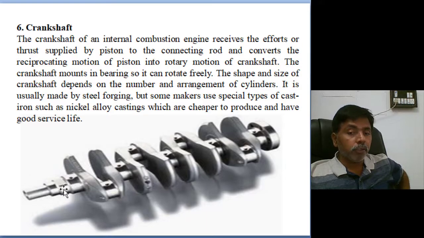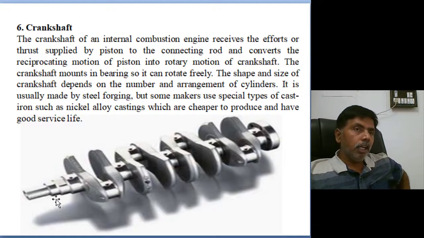What is the function of the flywheel? In the total rotation cycle, only one is the power process, the expansion process. The remaining three are power consuming processes. So if one small mass is added, this mass will absorb some energy, and whenever required, it will deliver the energy. So the flywheel's main function is to deliver energy in the non-power strokes.